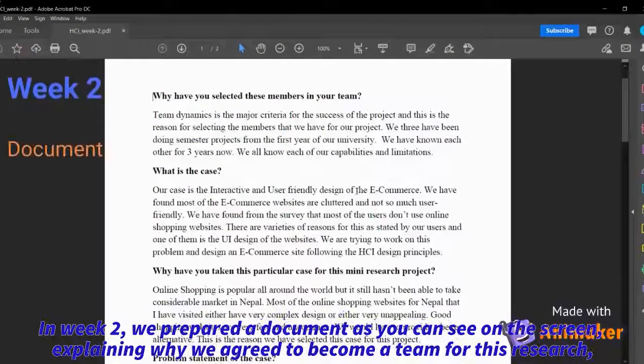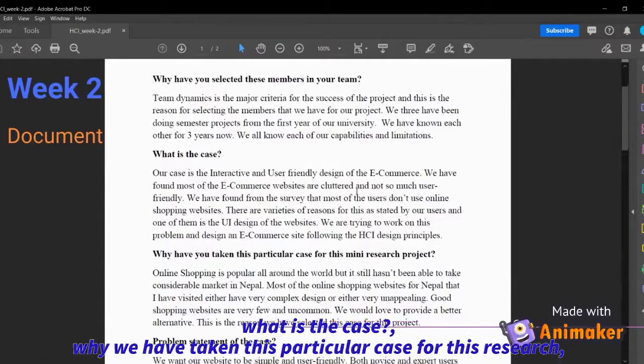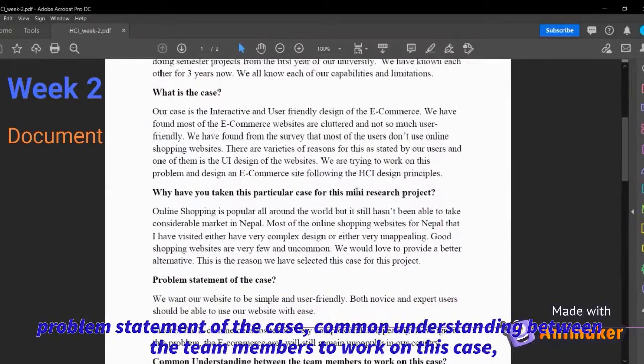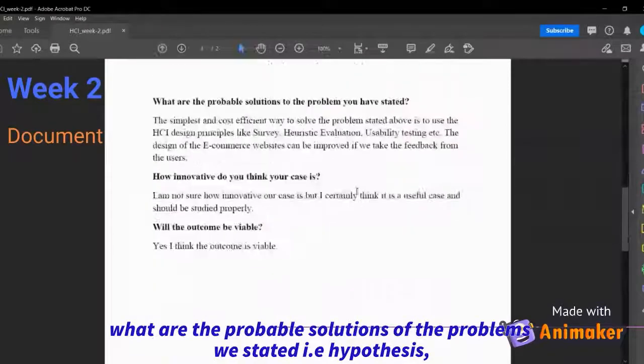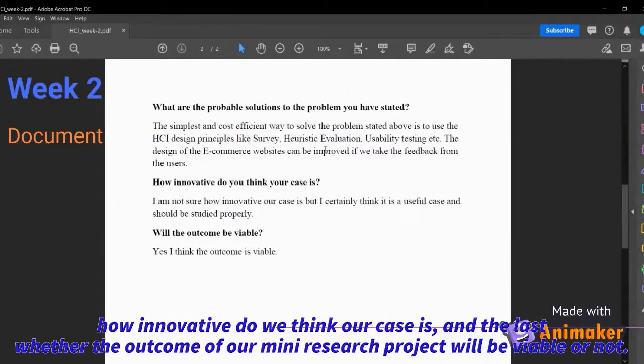In week 2, we prepared a document, as you can see on the screen, explaining why we agreed to become a team for this research, what is the case, why we have taken this particular case for this research, problem statement of the case, common understanding between the team members to work on this case, what are the probable solutions of the problems we studied, that is hypothesis, how innovative we think our case is, and the last, whether the outcome of our mini research project will be viable or not.